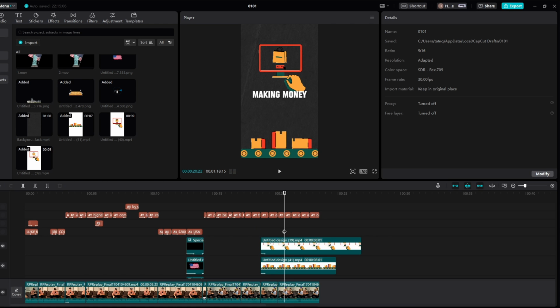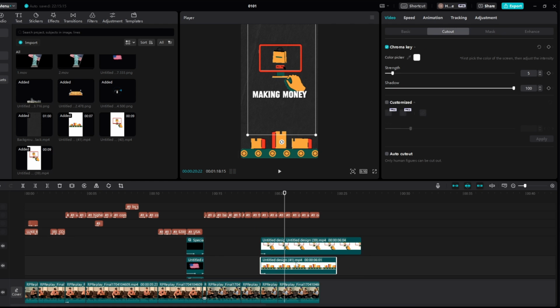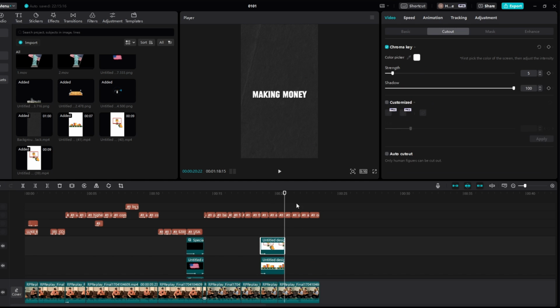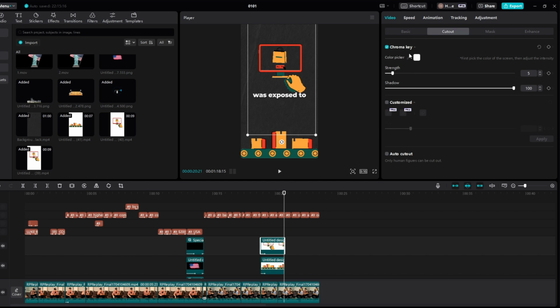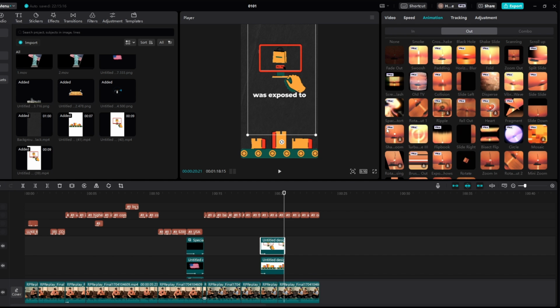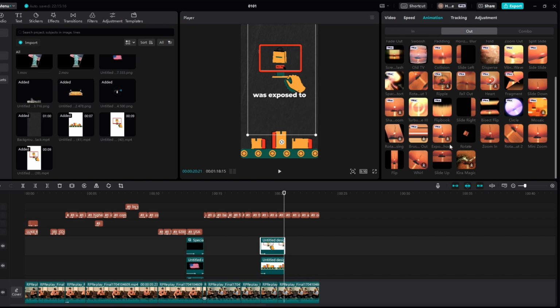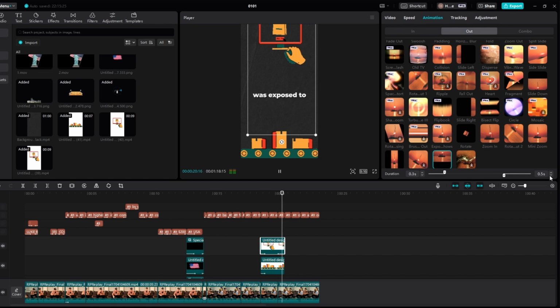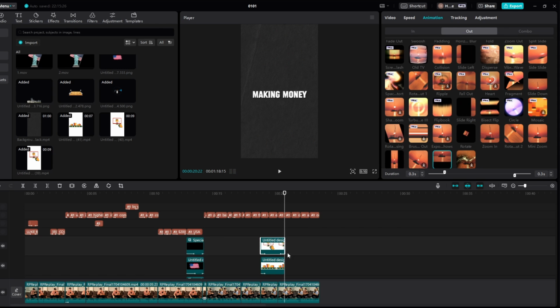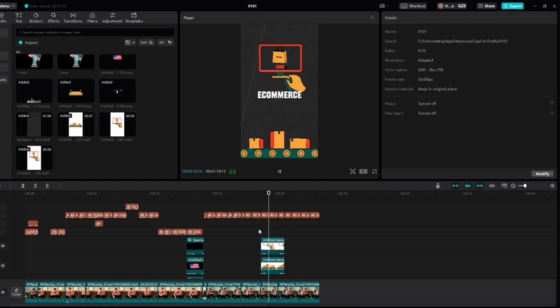Was exposed to. And then right here is, we'll split them both. Keep this part very simple now, towards the end. And then animation out on this first one. We can slide it back up. Was exposed. And then same with this one, which will be slide down instead. Was exposed. Years was exposed to e-commerce.